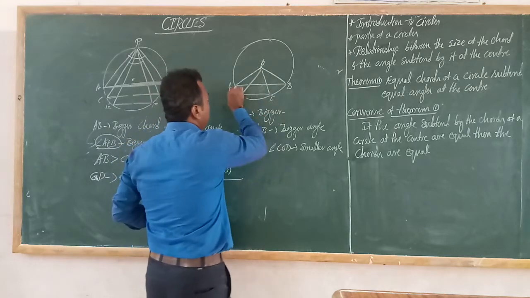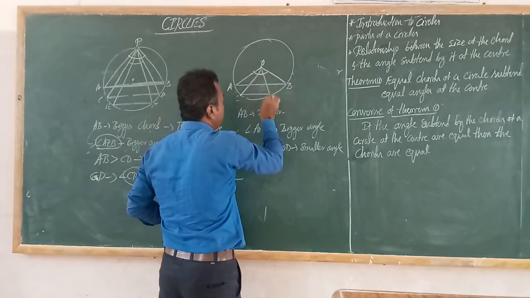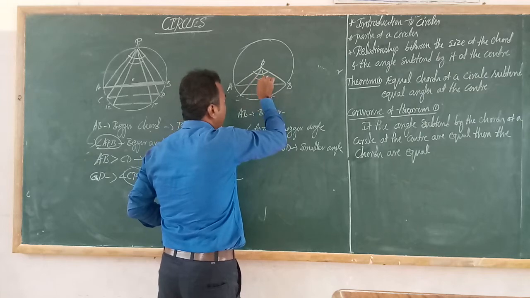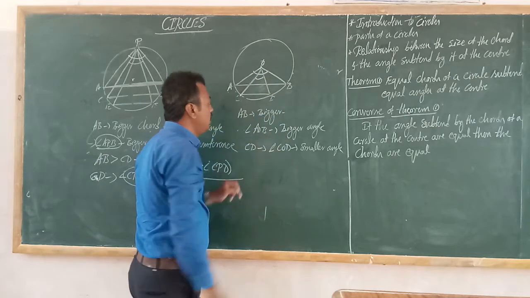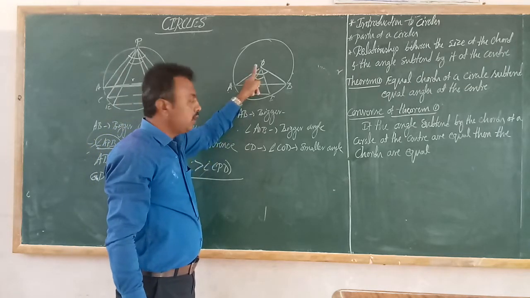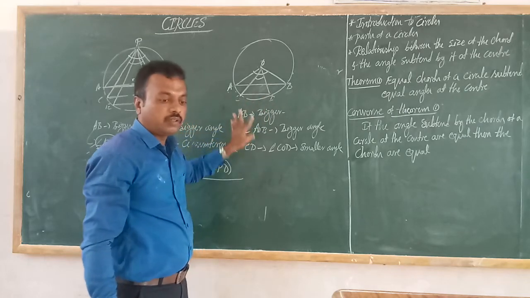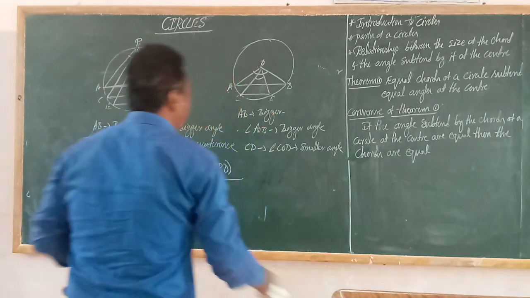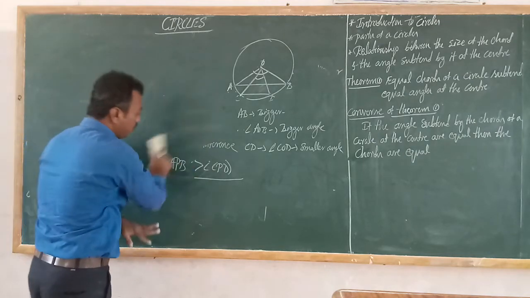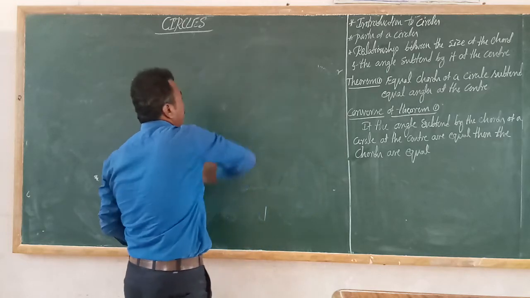Okay. See, AOB is there, no? This is a bigger angle from here to here. AOB is a bigger angle and COD is a smaller one. This is only a smaller angle. That's why for a bigger chord, the angle subtended at the center is bigger. For a smaller chord, the angle subtended at the center is smaller. Very simple. Okay. So these two are the concepts we have to discuss properly. So this concept is very important to proving the next theorem.